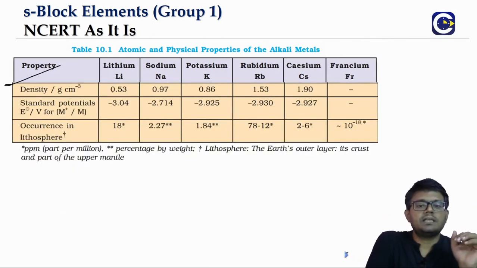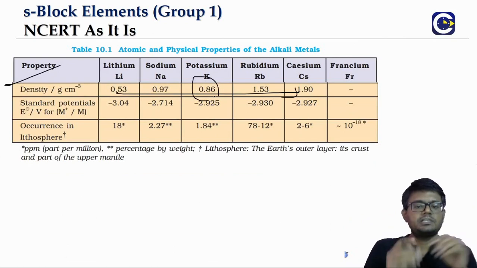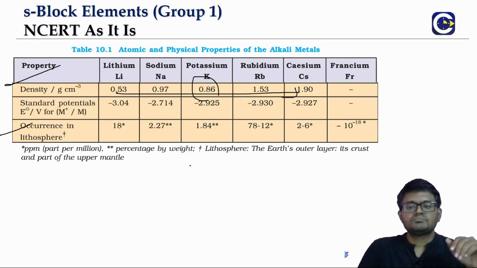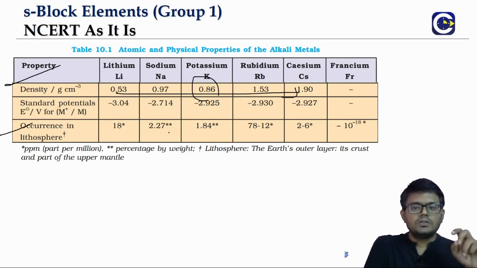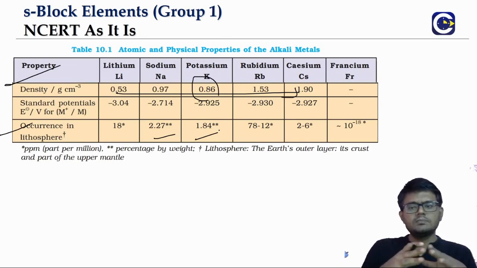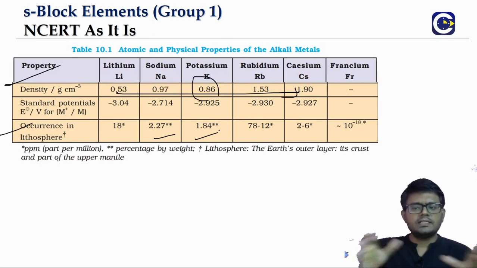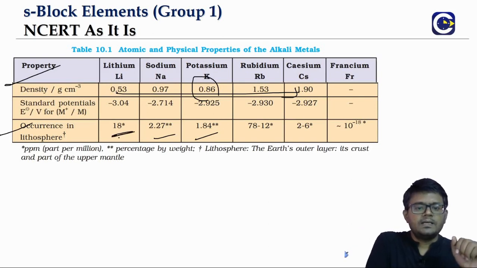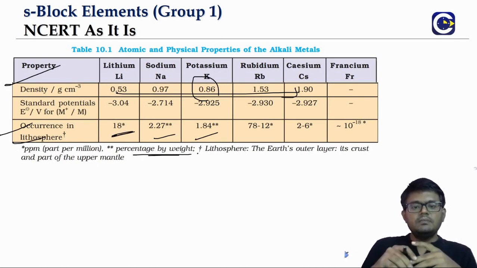Now with regard to density, we can see it keeps on increasing. The exception is potassium. And occurrence, we mentioned it. Sodium and potassium are abundant in terms of availability, and the others are relatively less abundant. In the case of lithium, it is in ppm, whereas for sodium and potassium, the availability in the lithosphere is in terms of percentage by weight.